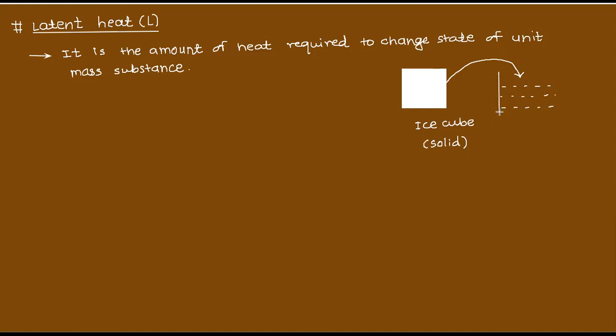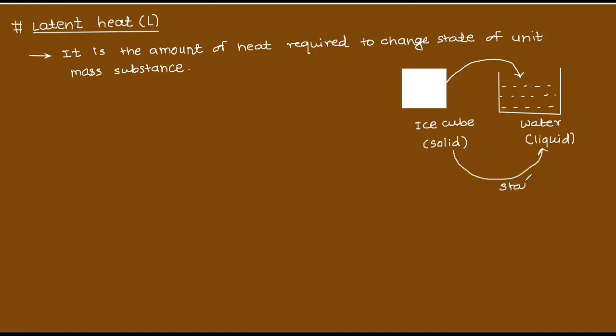What does it become? Water. Now, which state is this? Liquid state. So now see, solid to liquid is there.